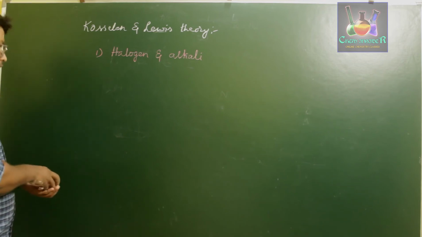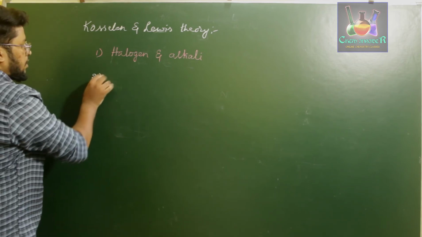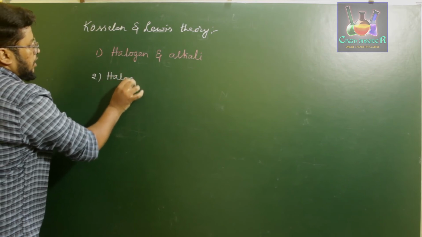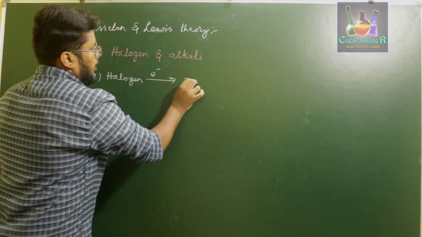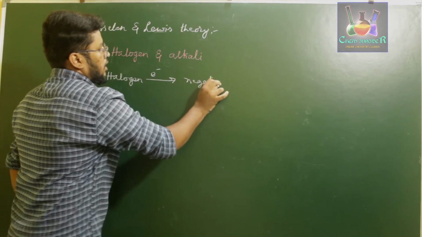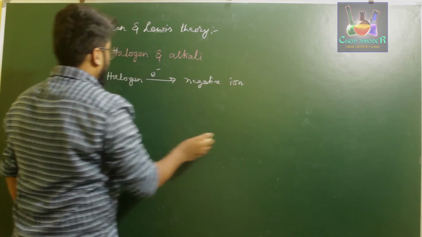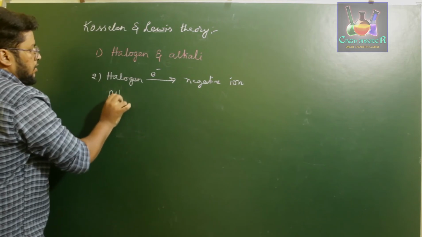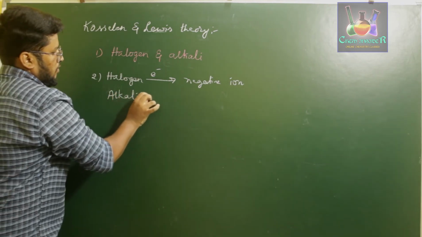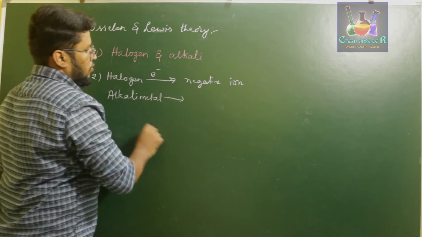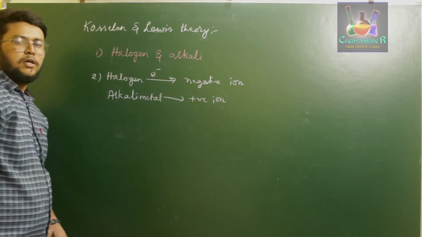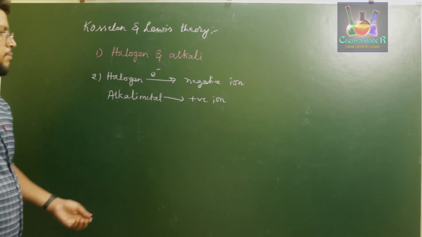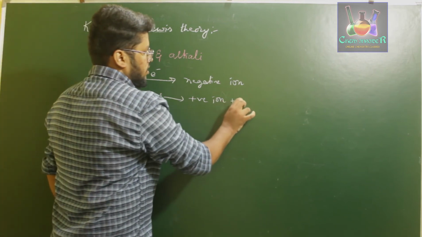So in the second point he said that halogen gains an electron to form a negative ion, whereas alkali metal loses an electron to form a positive ion. So this is about the second point.